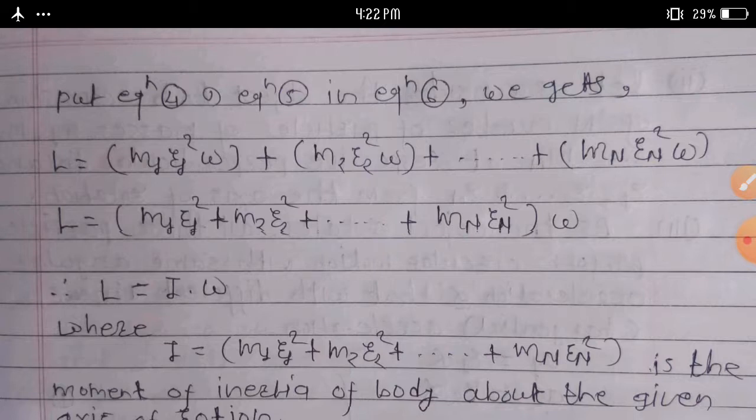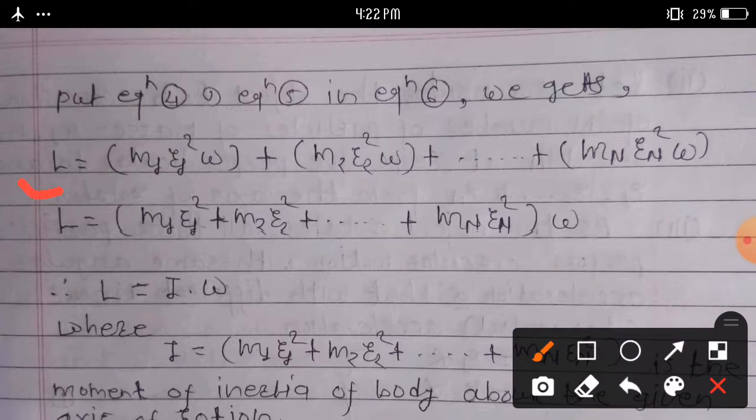L1 is M1 R1 square omega, the value of L2 is M2 R2 square omega, and the value of Ln is Mn Rn square omega. Putting these in equation 6, we can write L is equal to M1 R1 square omega plus M2 R2 square omega plus up to plus Mn Rn square omega.